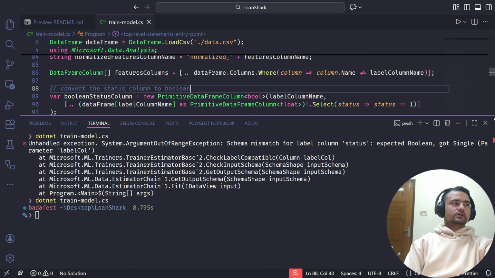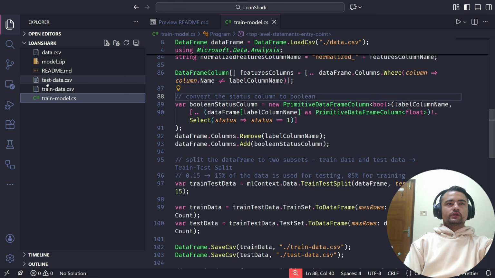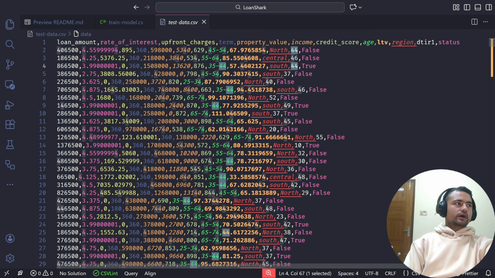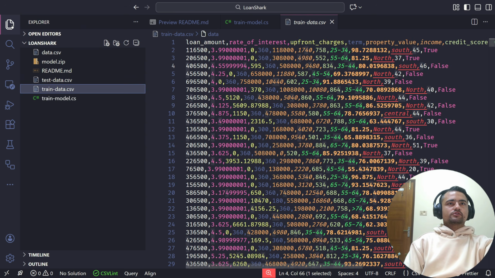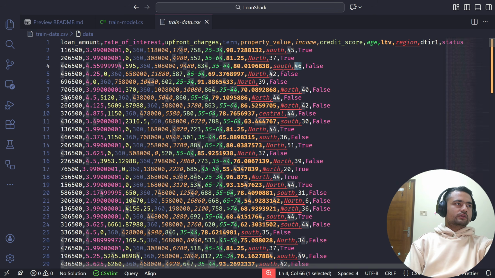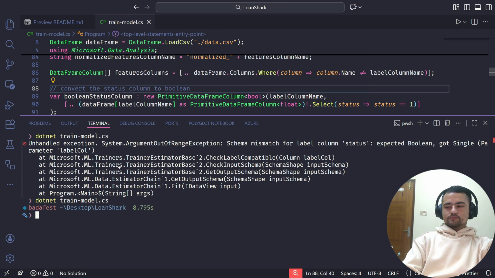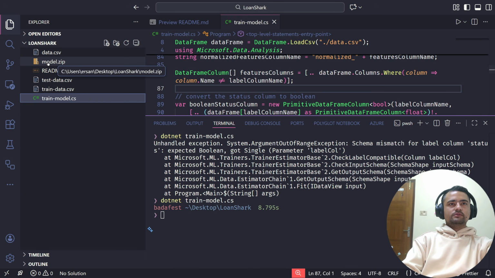Okay, it's done. So now if I go ahead and look at my test data, for example, I can see the status column are all Boolean. So this is status false, this is status false, right? And if I also go ahead and see the train data, then I can see that the status are true or false only. So this means this conversion is complete, and also I did not get any error this time, so my models would have been saved. Yes, it is with the extension zip.